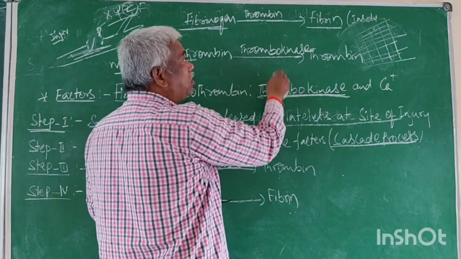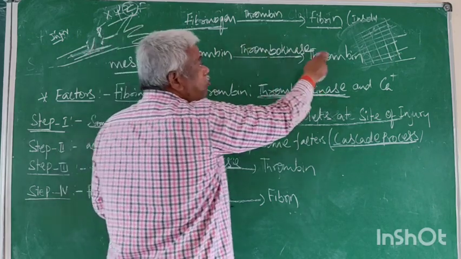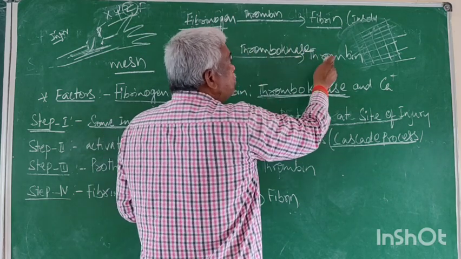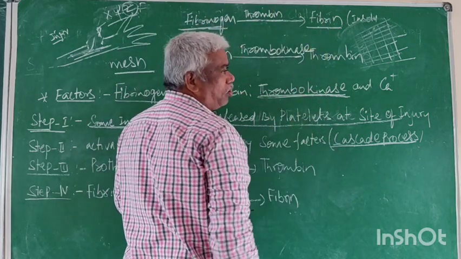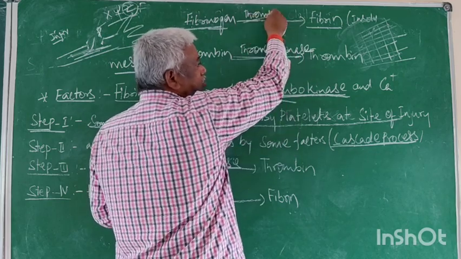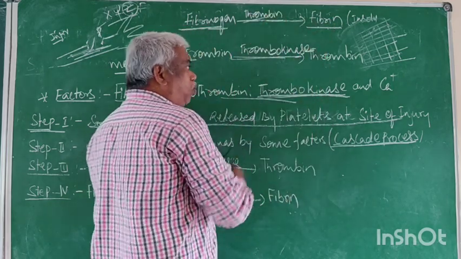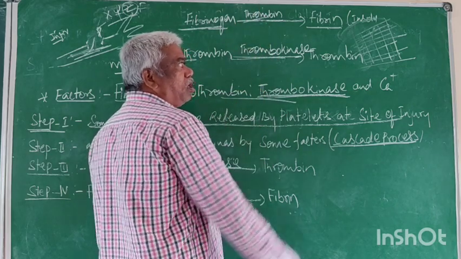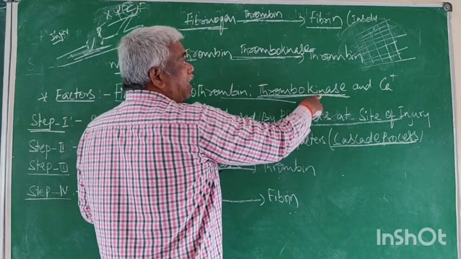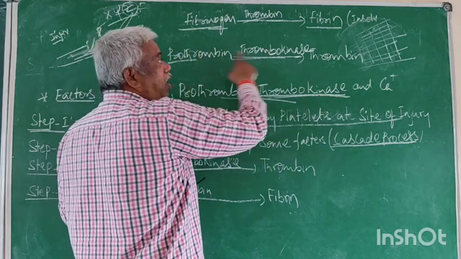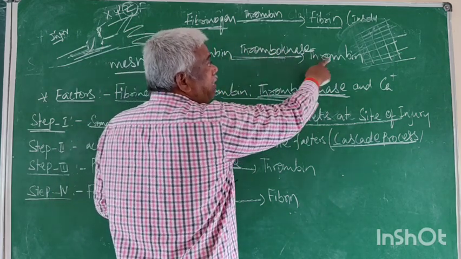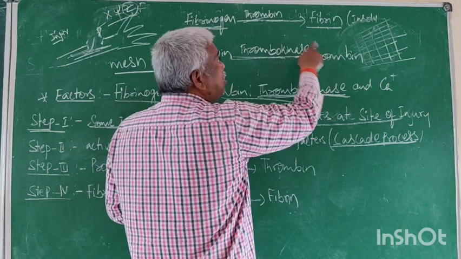If this thrombokinase is active, the prothrombin is converted to thrombin. This thrombin helps convert fibrinogen into fibrin. So it is a first step, a second step, a third step. This is a series of steps. One step is linked with the other step. The last product of the first step is a raw material for the second step. Thrombin is the end of the second step. Now this is the initiation of the third step.